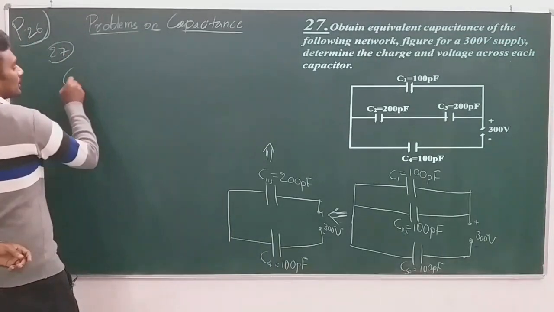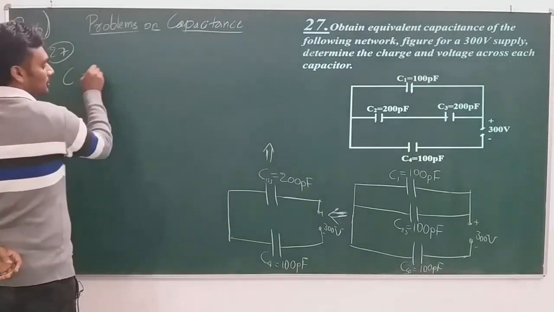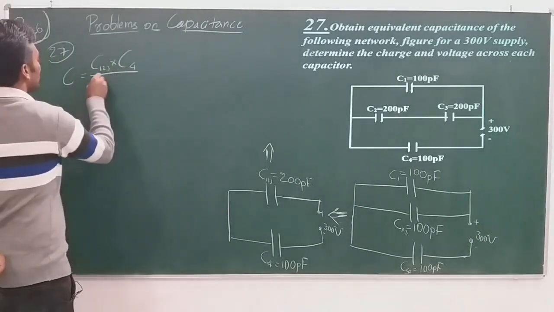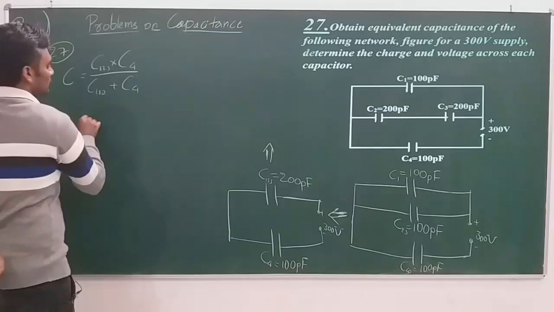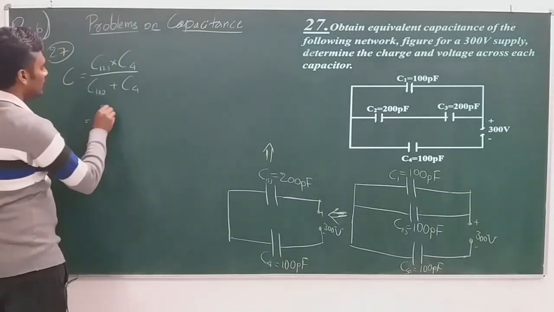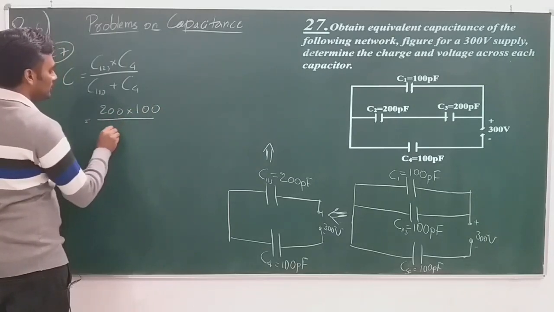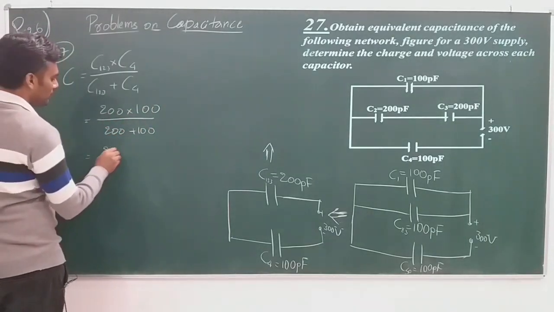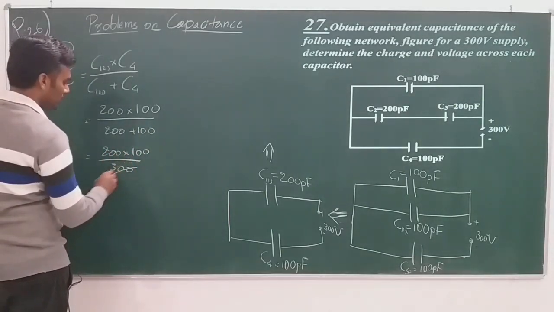Therefore, the final effective capacitance, which I will simply consider as C, becomes equal to C123 into C4 divided by C123 plus C4, which is 200 into 100 divided by 200 plus 100, which is 200 into 100 by 300.